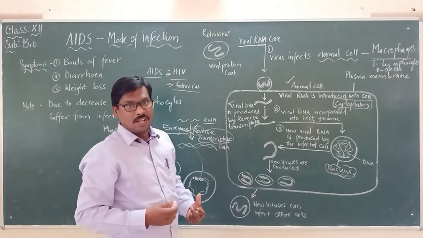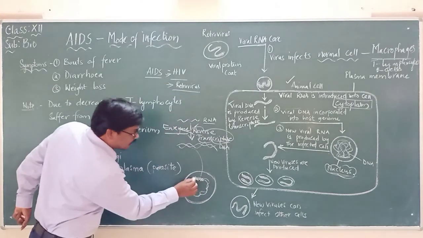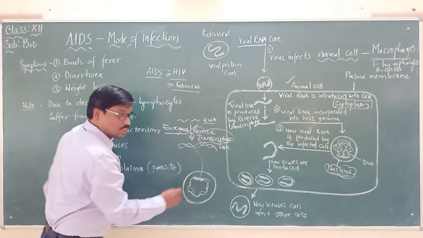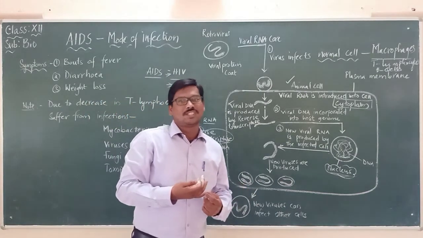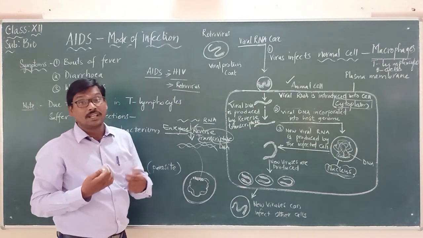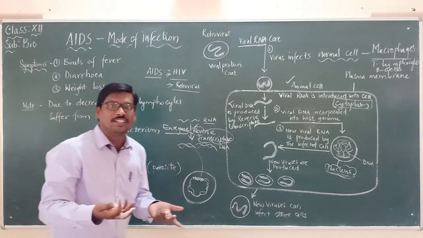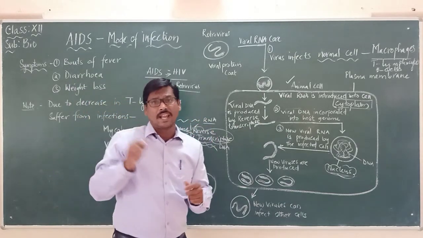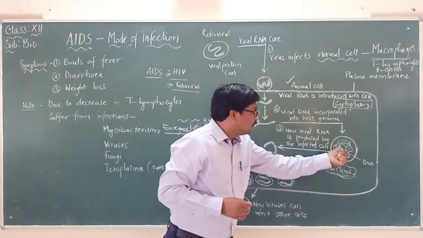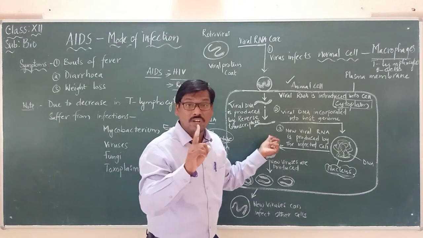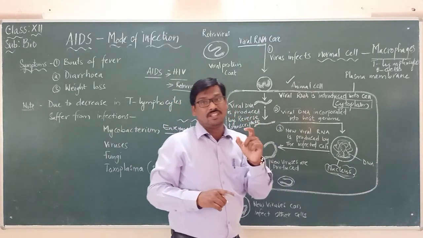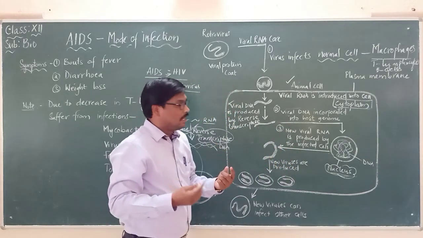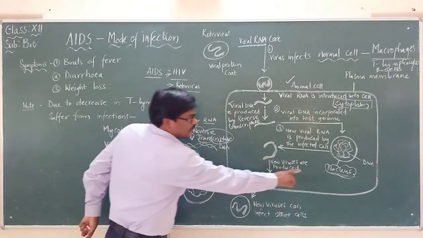So once it is incorporated into the host DNA or host genome, now what happens? That particular part of the DNA, the viral DNA introduced into the host genome, also undergoes the normal process called transcription and translation, which you will be studying in the other chapter. What do you mean by transcription and translation? Here the viral DNA is responsible for producing one particular protein, or different types of protein for its functioning.